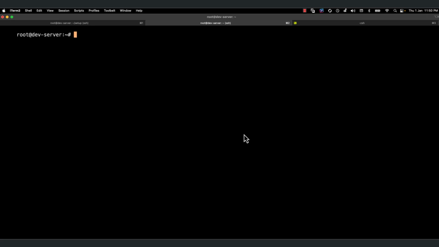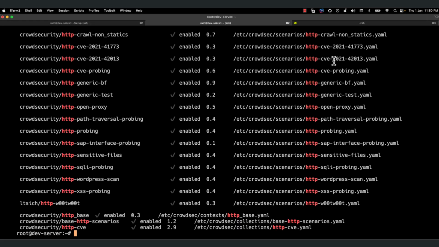So if I want to see what all the scenarios that have been installed, I should be doing something like this. These are all the HTTP things which have been enabled, and it's already available. And these are all community maintained. You don't have to add a new regex each and every time. You just update the CLI hub. All the things are for you.